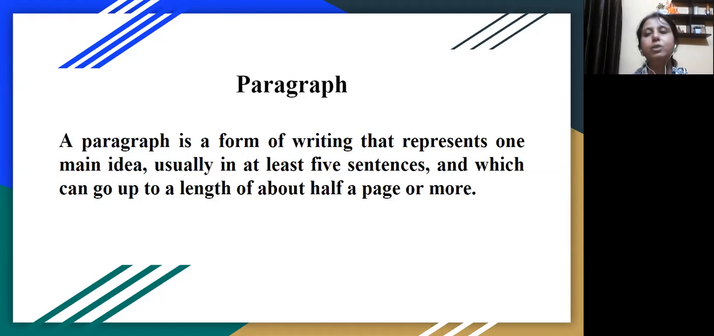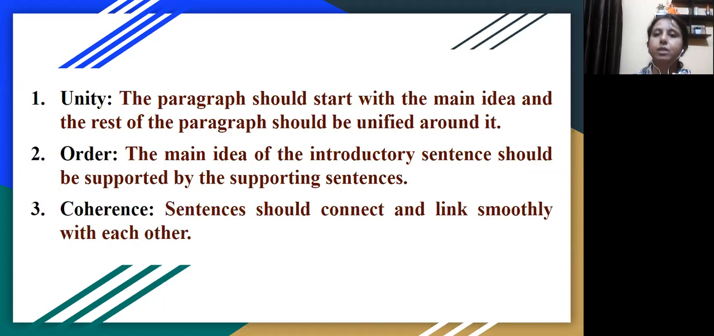There are certain features that you have to keep in mind while writing a paragraph. So what are these features? Let's go through them. The first feature that you have is unity. The paragraph should start with the main idea, and the rest of the paragraph should be unified around it. That means you have to introduce the topic that you are taking for paragraph writing and deal with that idea or that topic entirely throughout the paragraph. You should start with introducing the main idea in the introductory or the topic sentence and follow it with the supporting sentences that support that main idea.